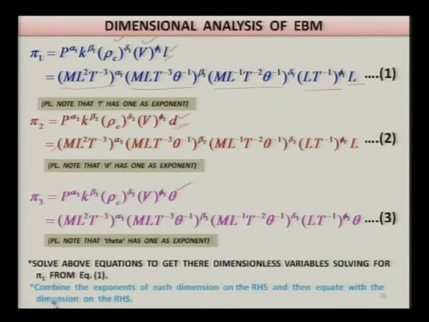Now solve the above equations to get the 3 dimensionless variables. Solving for pi 1 from equation 1, combine the exponents of each dimension on the right hand side and then equate with the dimensions on the left hand side. You find the dimensions of each, M L T theta, on the left side and M L T theta on the right side, and then the exponents can be equated on both sides as done here.